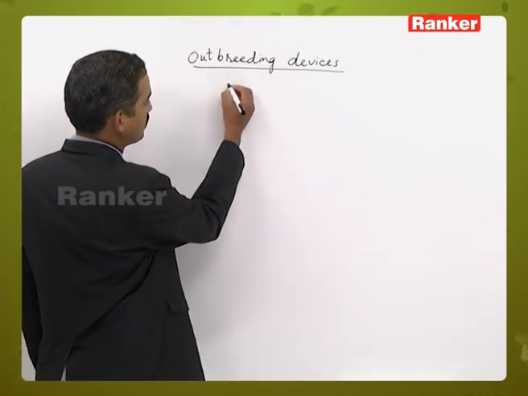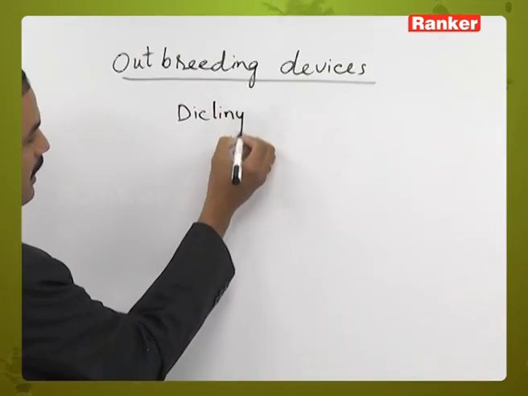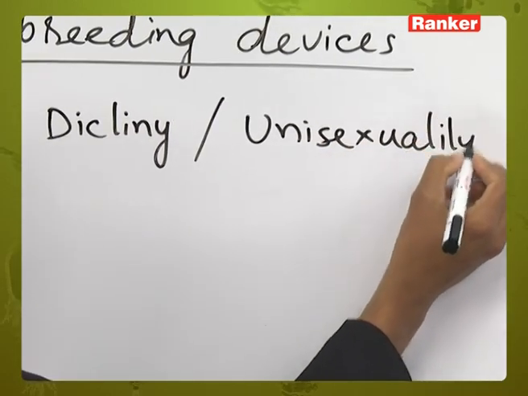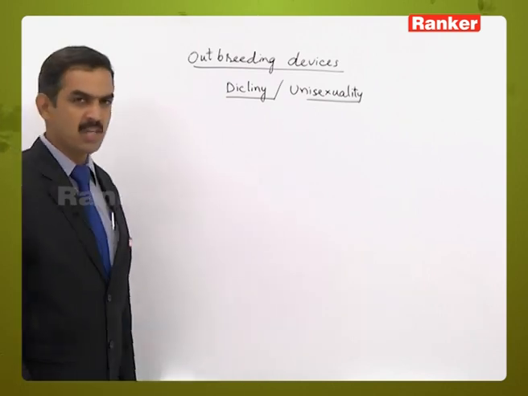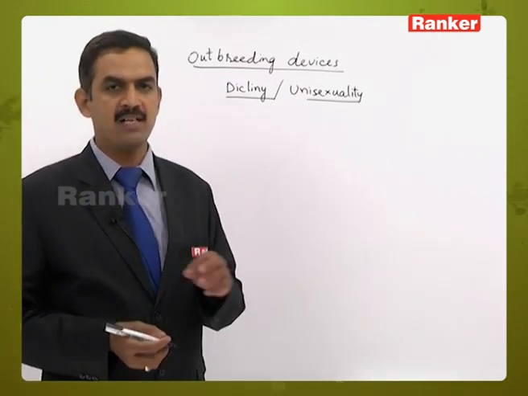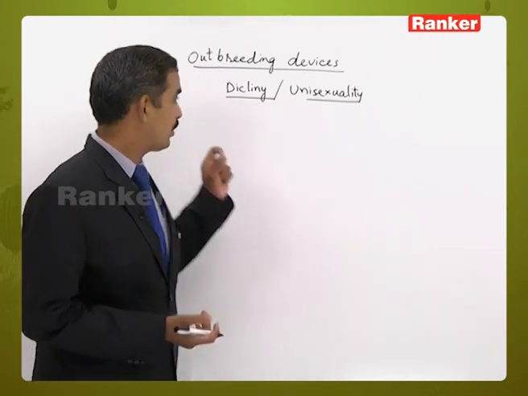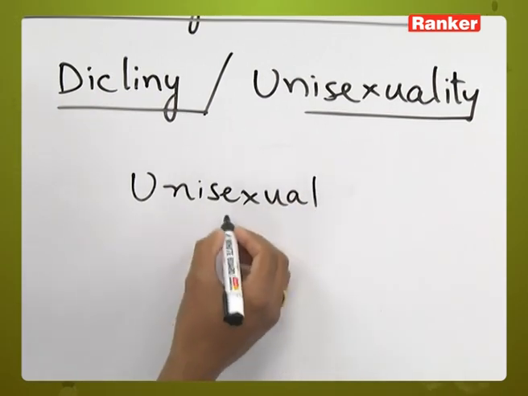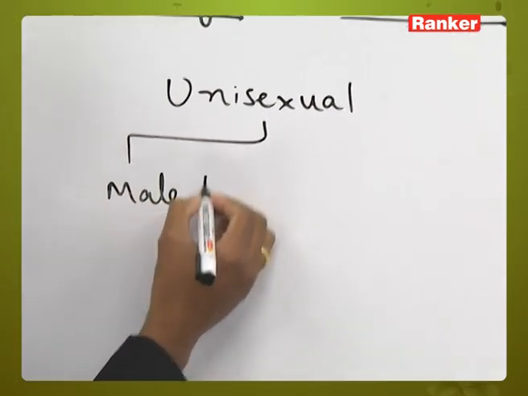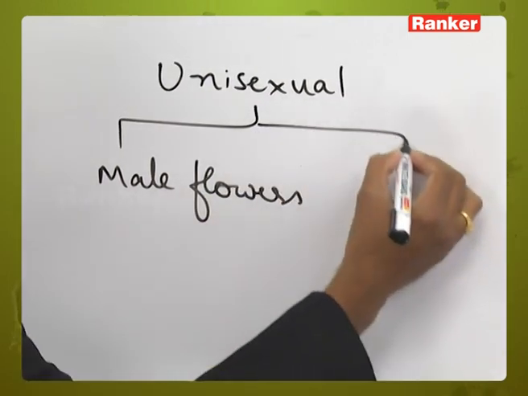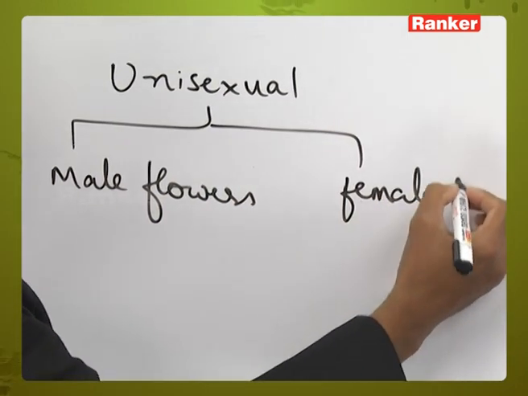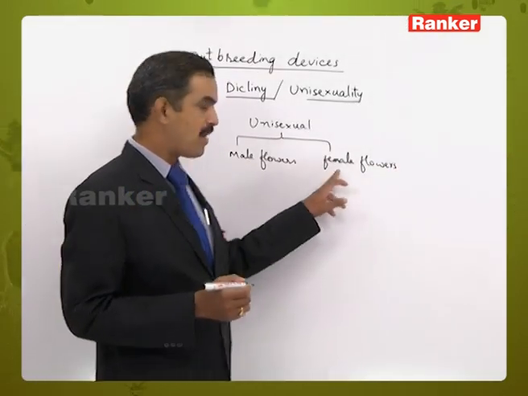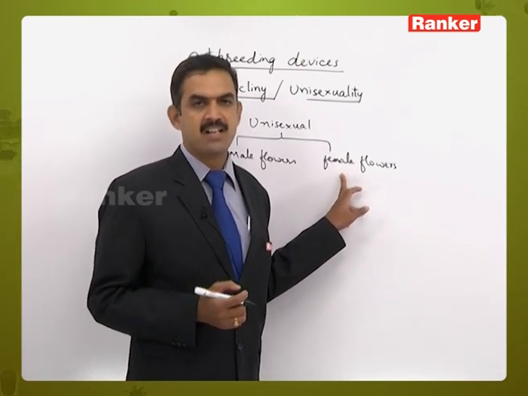Let us discuss some outbreeding devices. The first one is the dicliny condition, or unisexuality. Dicliny or unisexuality means production of unisexual flowers by a plant. Here the flowers are unisexual in nature. There are two types of unisexual flowers: male flowers and female flowers. In male flowers only androecium is present and gynoecium is absent, but in female flowers only gynoecium is present and androecium is absent.